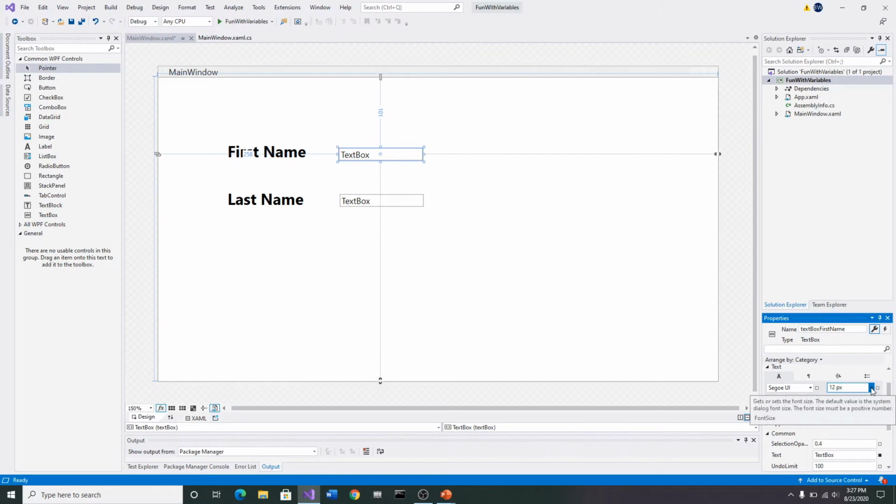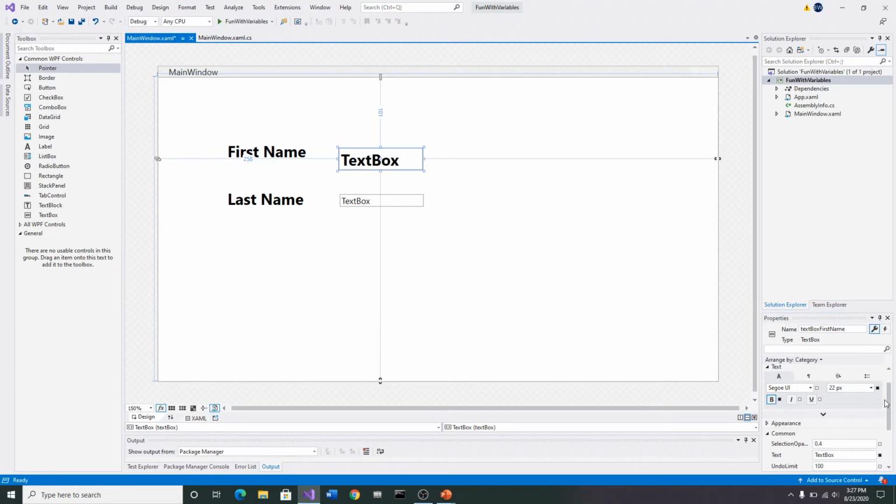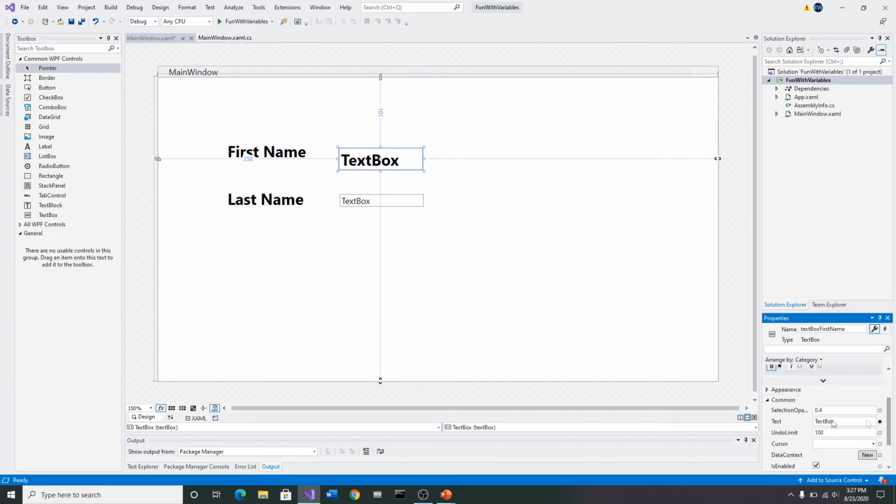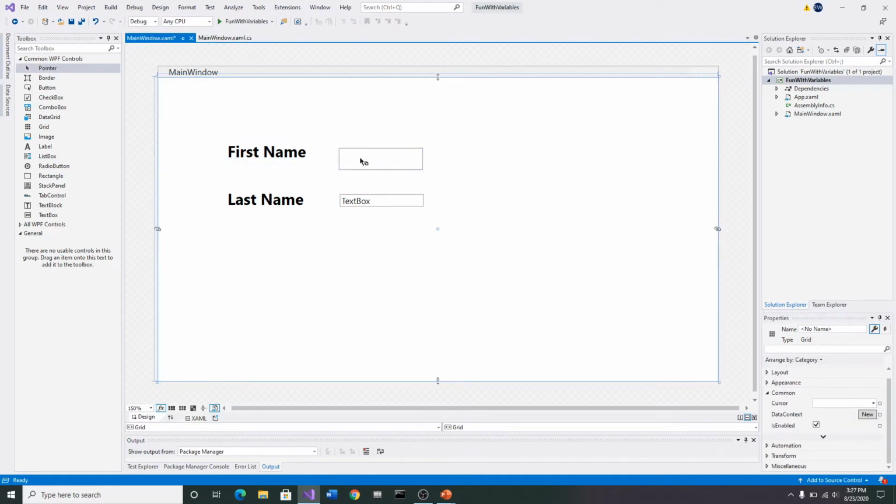I'm going to change the size of the text to 22 and bold. And then notice down here in text, it says text box, and that's what it says on the screen. I'm going to take that out, and now that text box becomes empty.